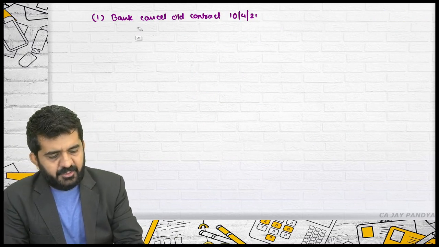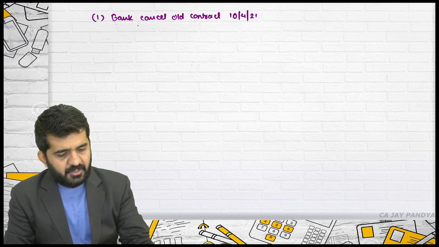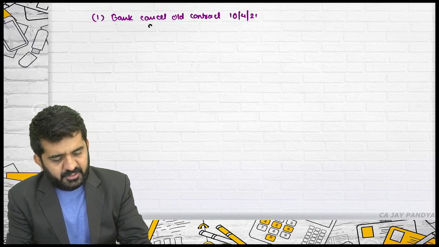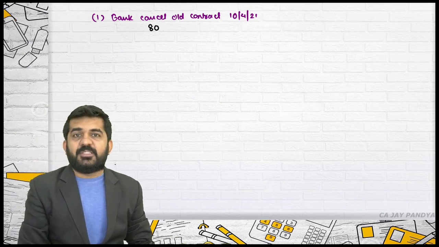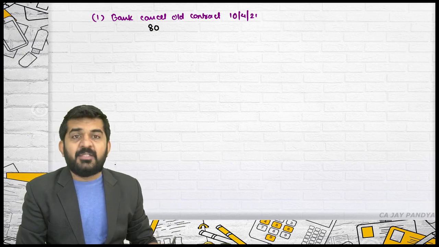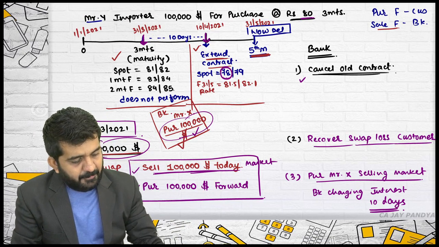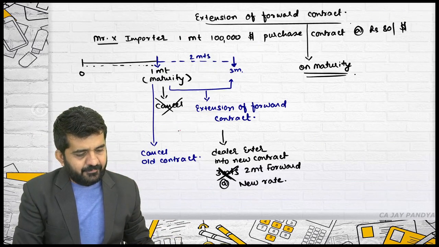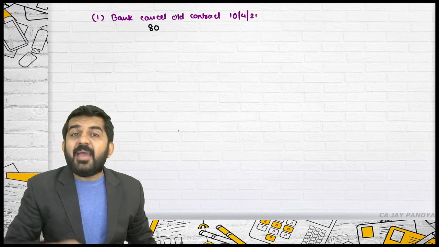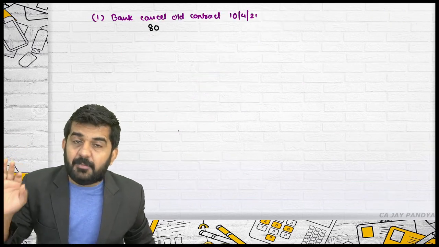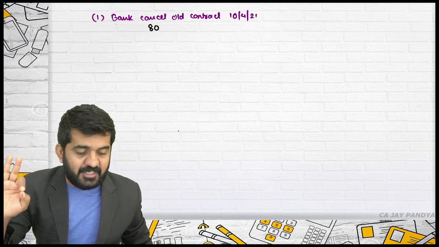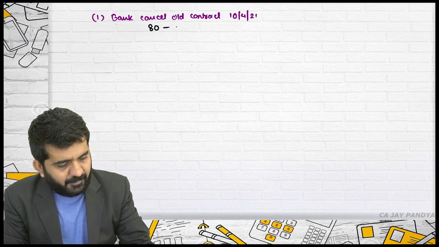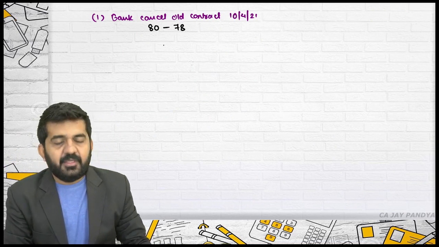See, I am doing in a very shortcut manner. Is it alright? Bank could have sold this dollar at the rate of rupees 80. Now compulsorily, because the contract is cancelled on 10th of April, bank will have to sell it in the market at 78. See, bank has already sold them before 10 days, but still bank will take this cancellation charges. Is it alright? 80 minus 78.